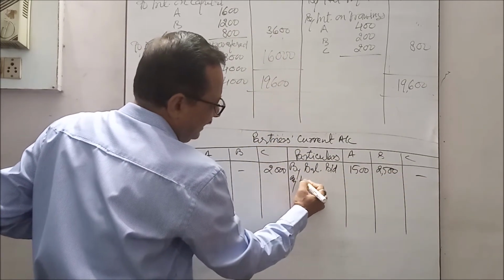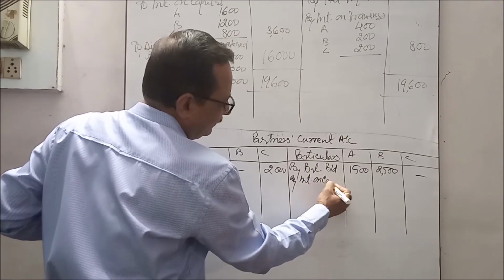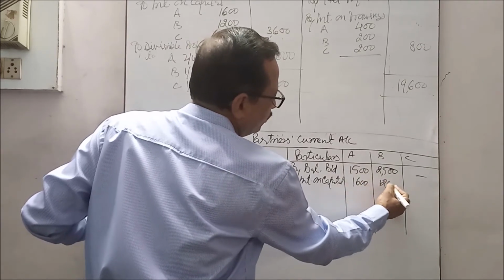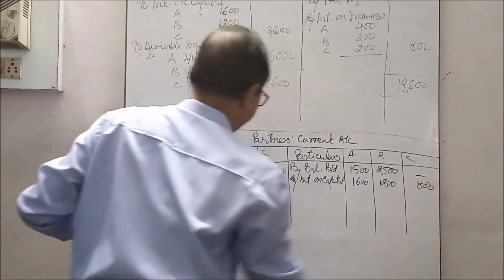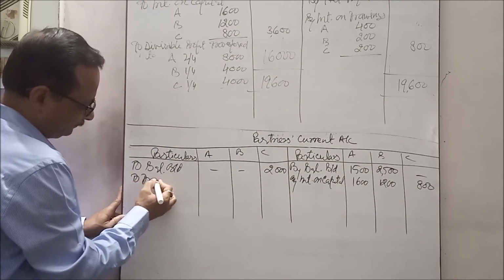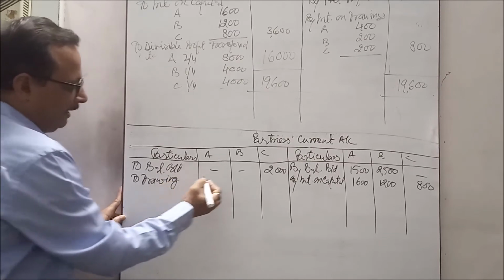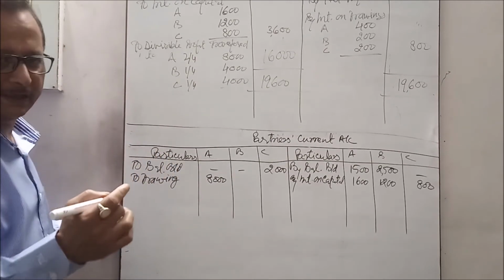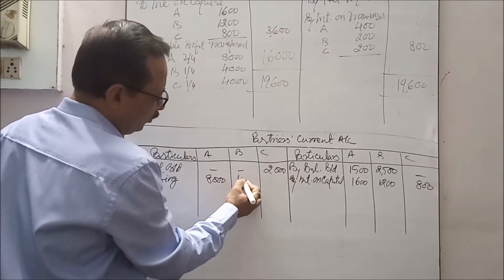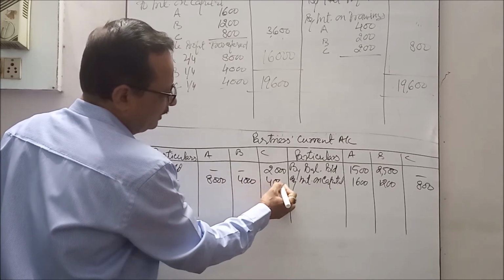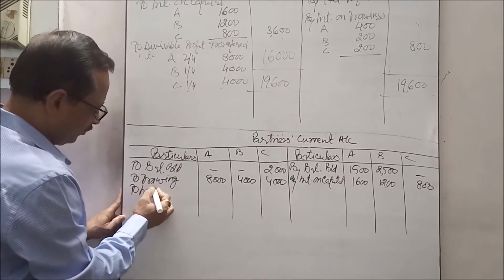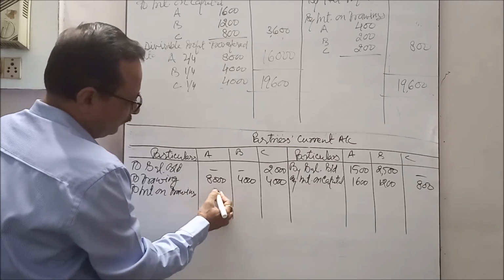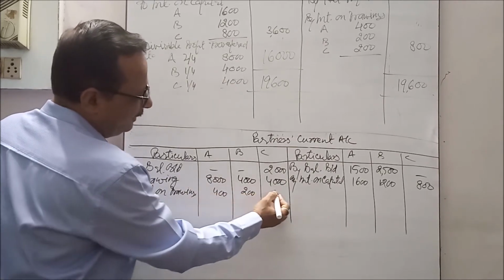Now we'll write by interest on capital 1,600, 1,200 and 800. To drawings: A 8,000, that is 6,000 plus 2,000 insurance premium, B 4,000 and C 4,000. To interest on drawings: $400, $200 and $200.